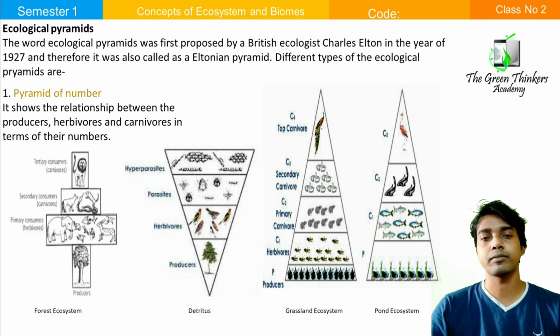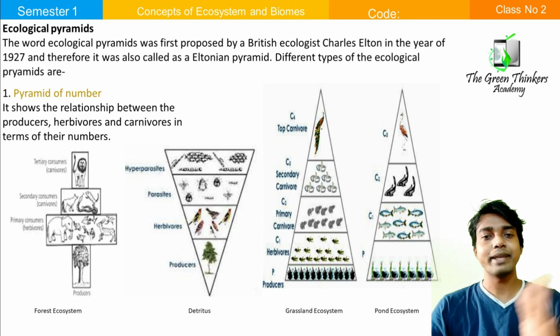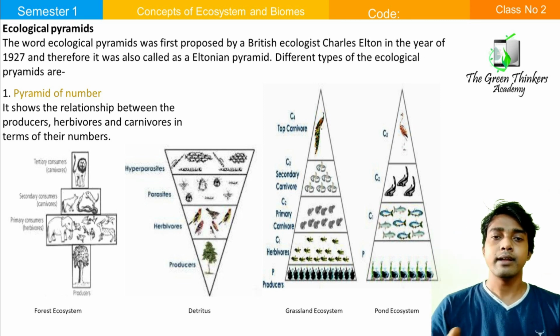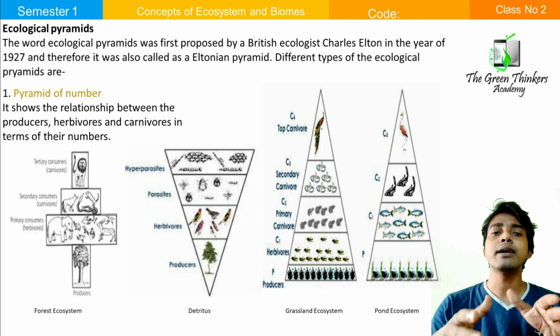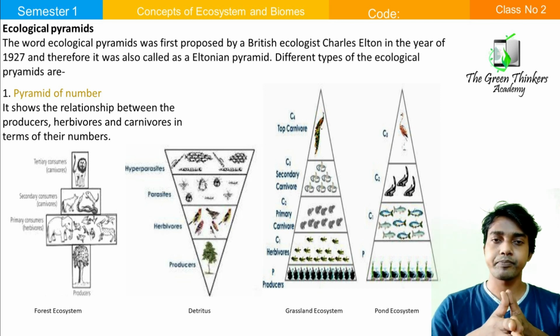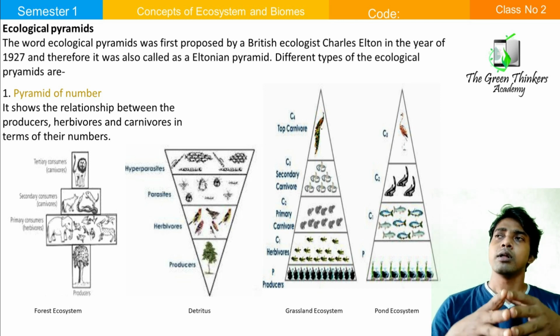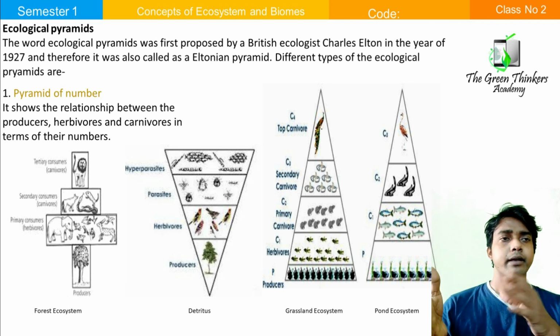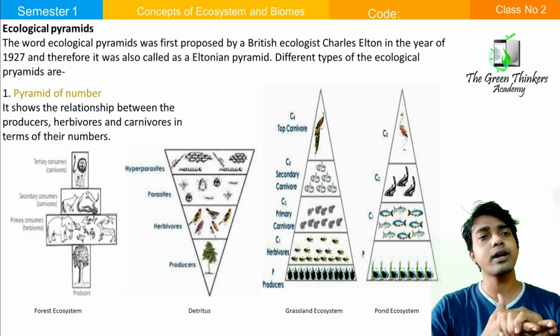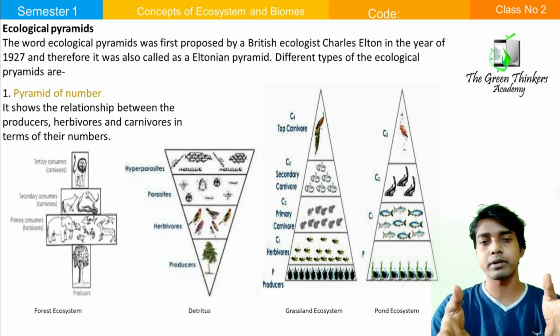Now come to the first one. What is pyramid of number? By the name we can easily understand. We are here concerned with the number of the species. So let's consider the pyramid of number. It shows the relationship between the producer, herbivore and carnivore in terms of their number.